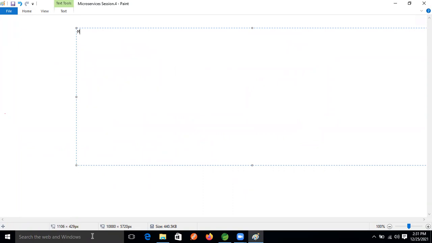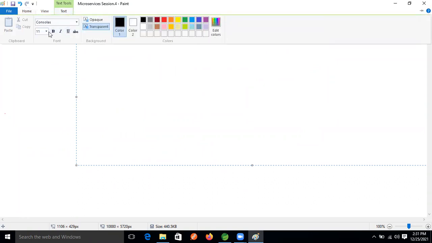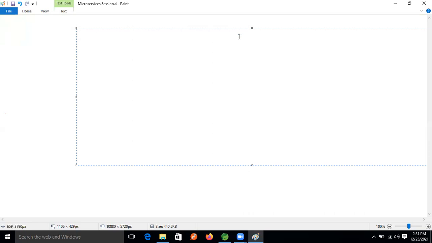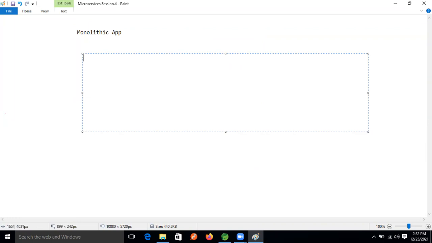So I'm giving the monolithic design here. Our monolithic application is there, and here our employee project is there.